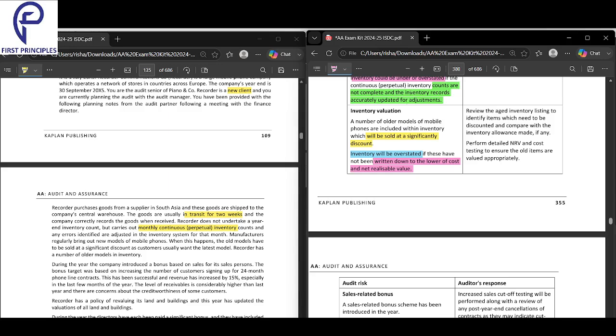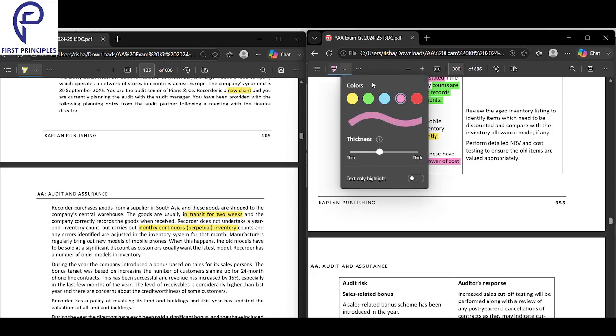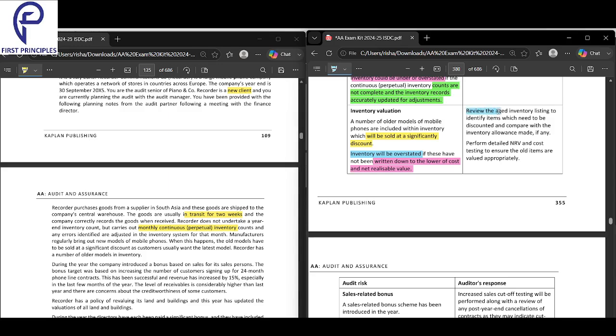And what is the solution to this? Review the aged inventory listing to identify items which need to be discounted. Second, perform a detailed NRV and cost testing to ensure the old items are valued appropriately.